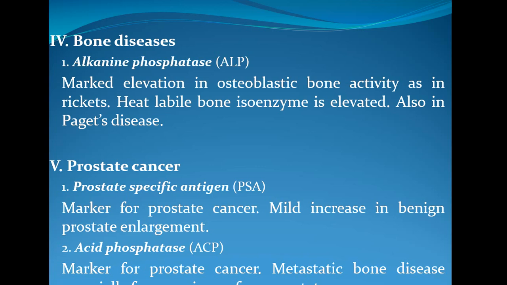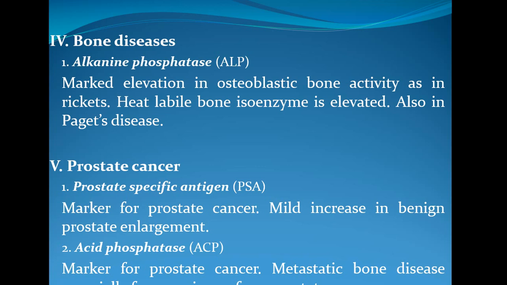So acid phosphatase, the ACP enzyme, is increased in case of metastatic bone disease, especially from a primary form of the prostate malignancy. Prostate specific antigen is also a marker for prostate cancer, which is increased, and a mild increase is observed in benign prostate enlargement also. So these are all the different enzymes which we use for the identification of different disease patterns.